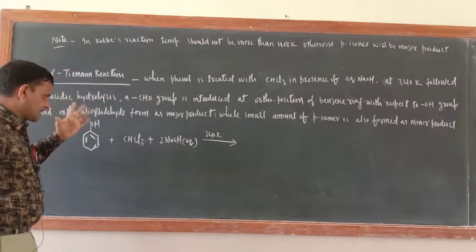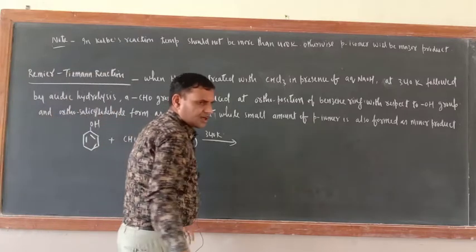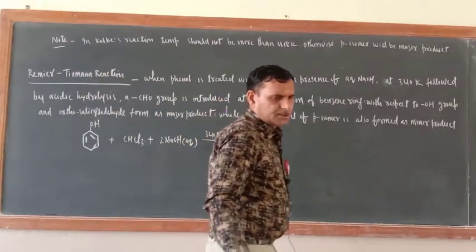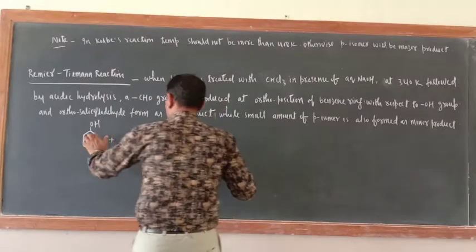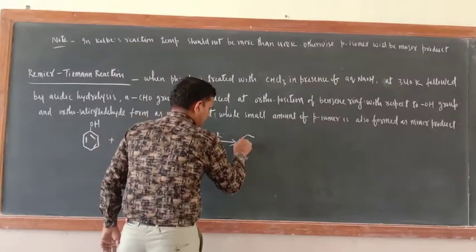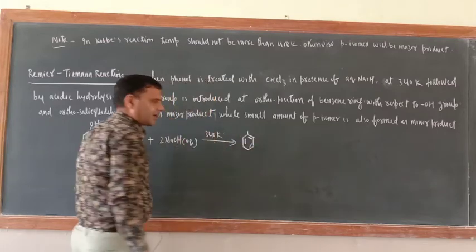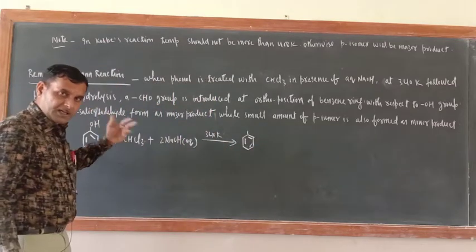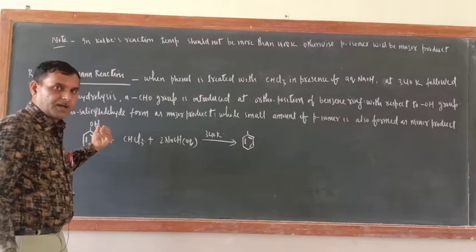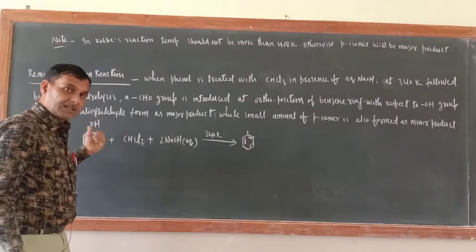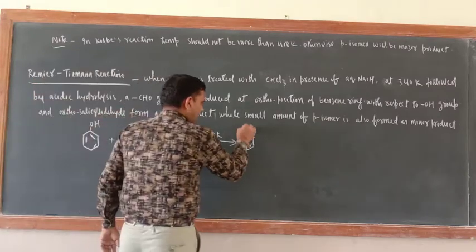Okay, so just see here. The first thing would be the conversion of phenol into sodium phenoxide, because sodium phenoxide is more stable than phenol. Okay, phenoxide ion is more stable than phenol. So here what would be there?